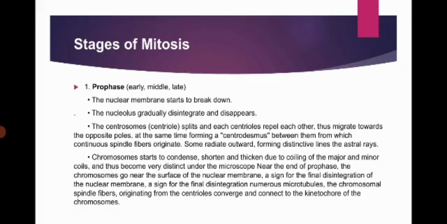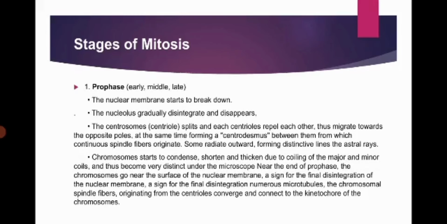Stages of mitosis. Number 1, prophase. The nuclear membrane starts to break down. The nucleolus gradually disintegrates and disappears. The centrosomes or centrioles split and each centriole repels the other, thus migrating towards the opposite poles, at the same time forming a centrodesmus between them from which the continuous spindle fibers originate. Some radiate outward, forming distinctive lines, the astral rays.